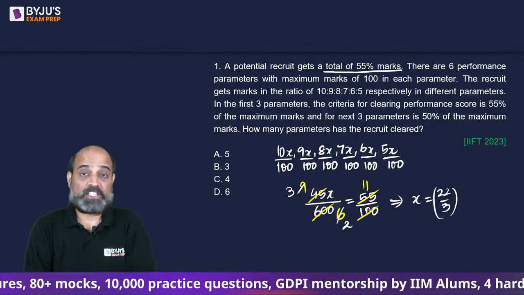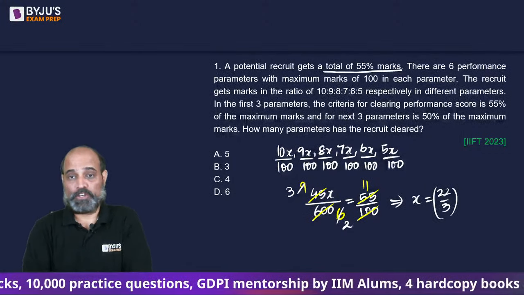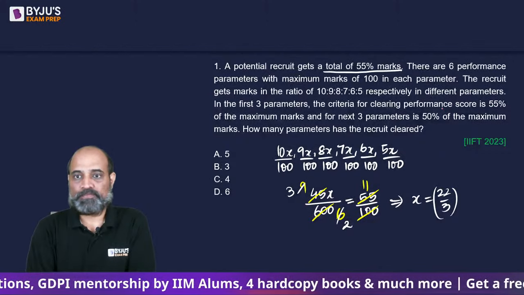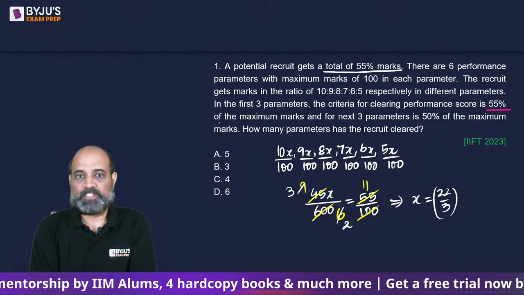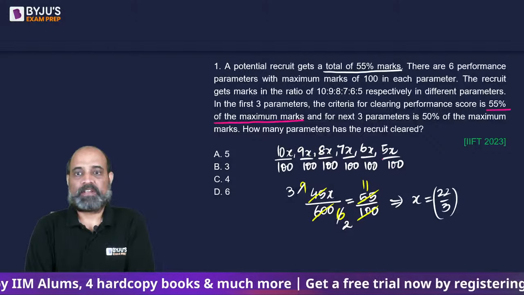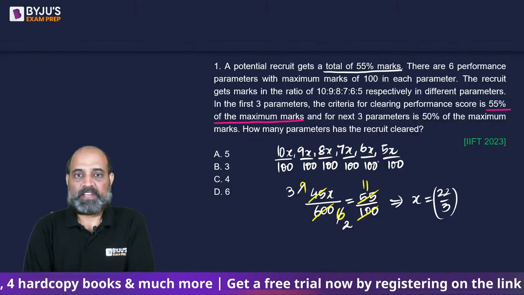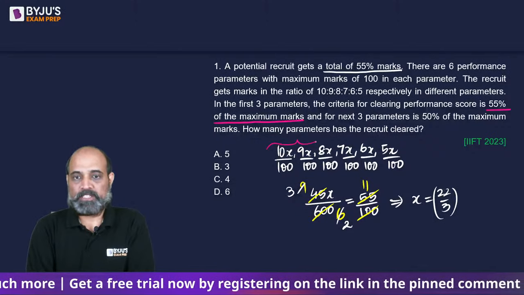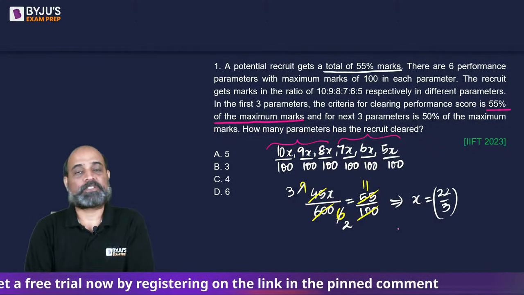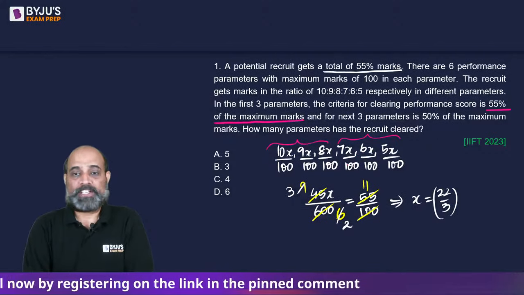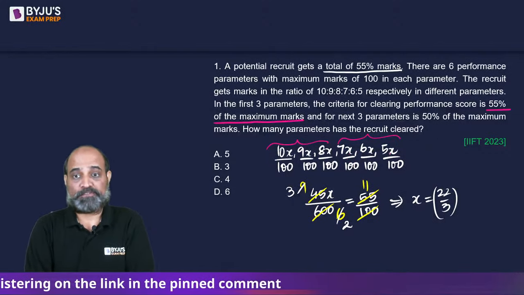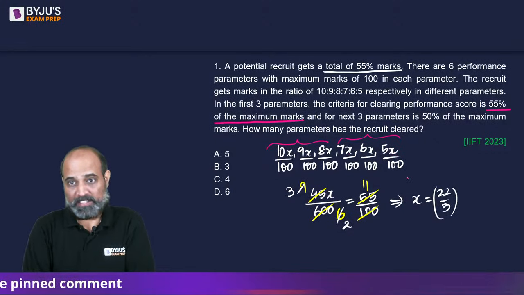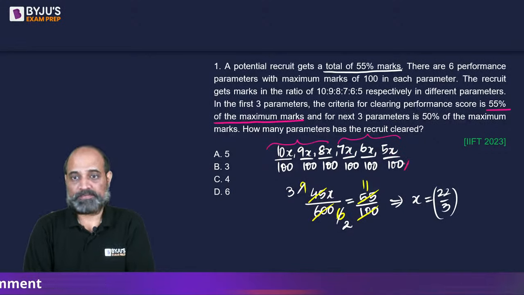Okay, if we put x equal to 22 upon 3 in each of the options, the criteria is 55% of the maximum marks for the first 3 parameters, and 50% for the next 3. So if we put 22 by 3 in the first one, this will give me 110 by 3, which is not 50%.